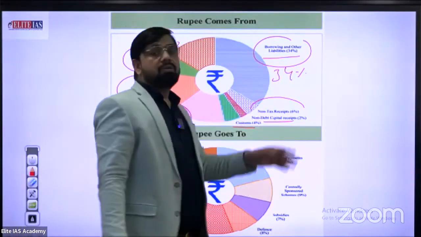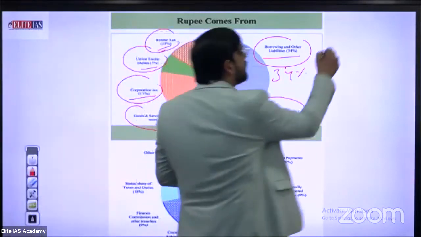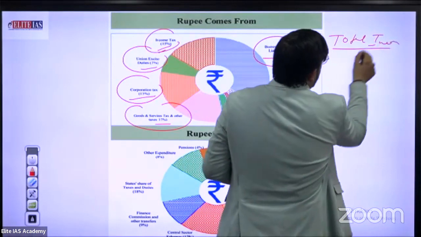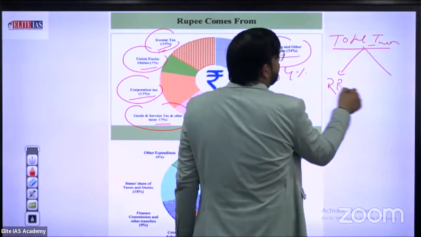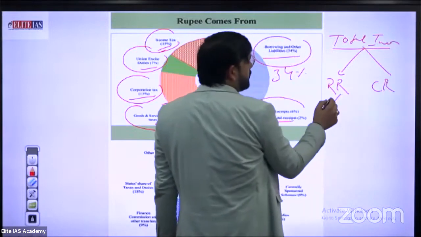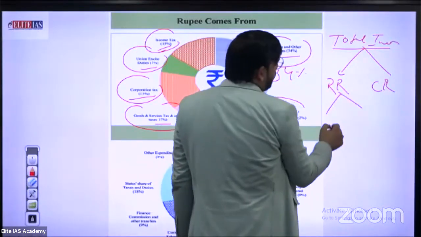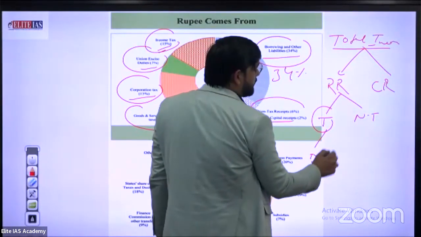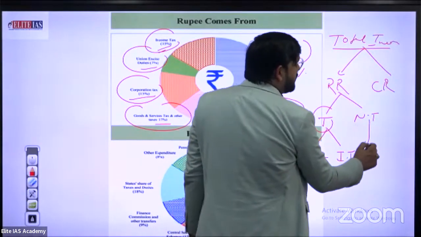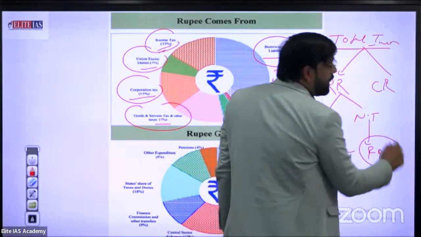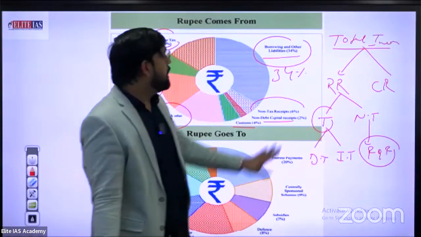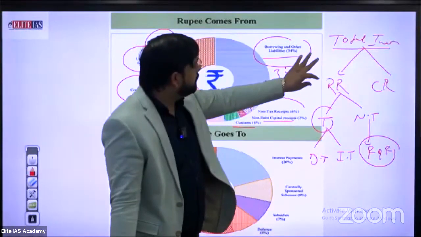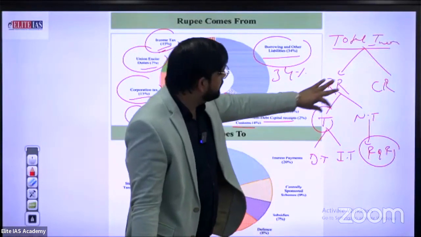What are non-tax receipts? In the total income of India, the first part is revenue receipts and the second is capital receipts. Revenue receipts are divided into two parts: taxable and non-taxable.